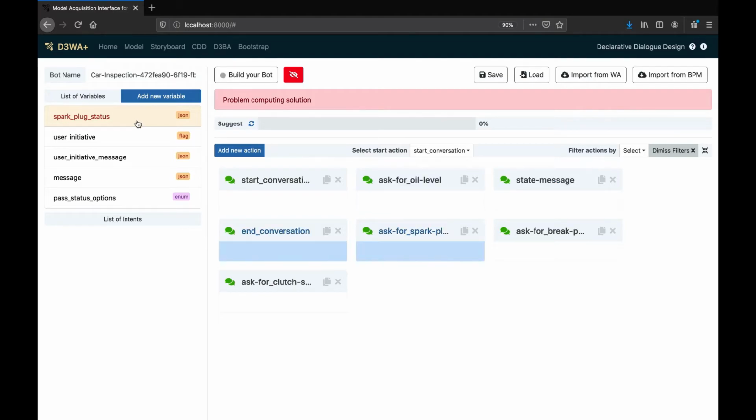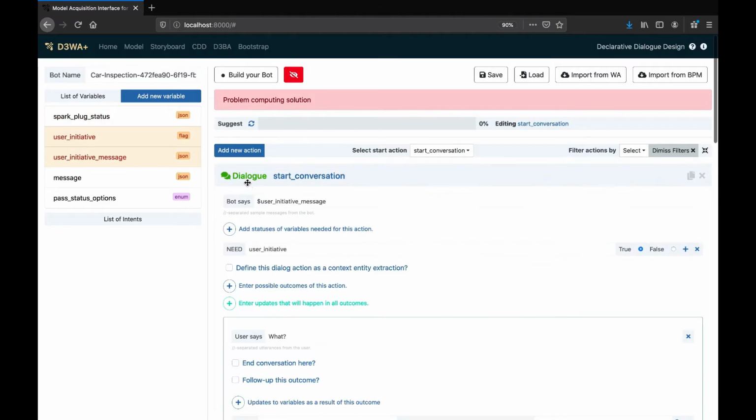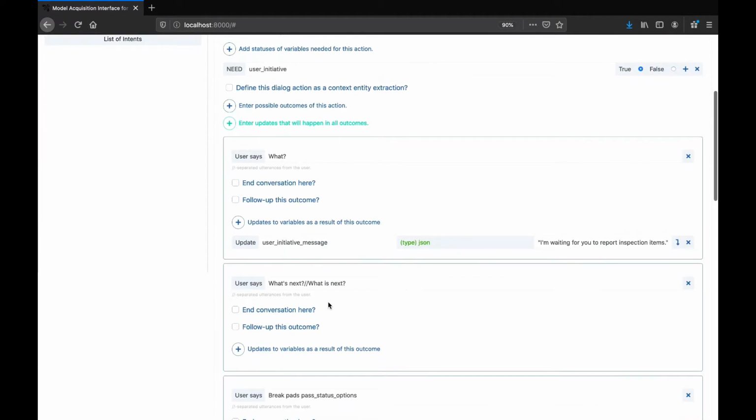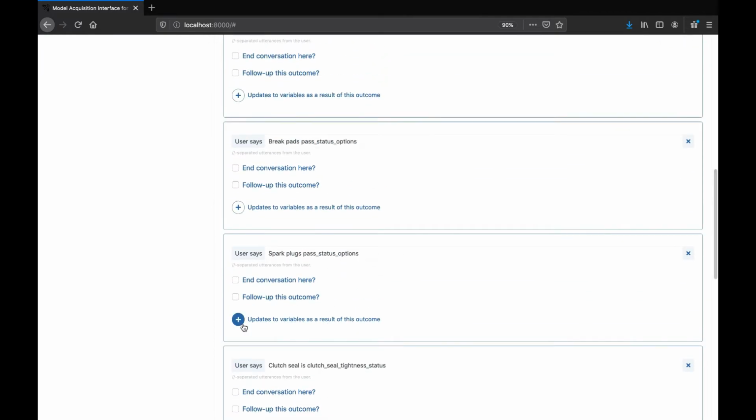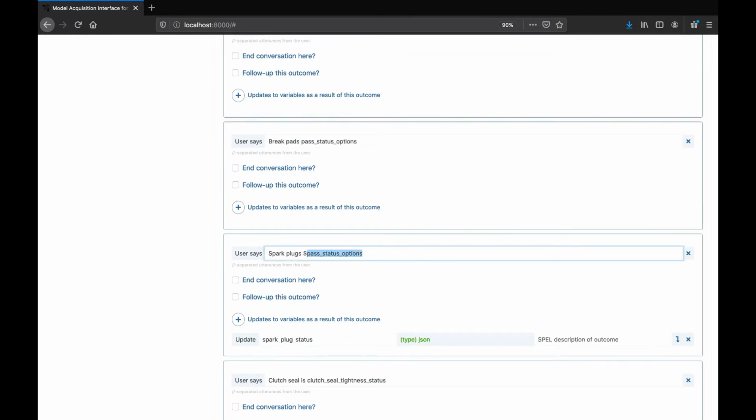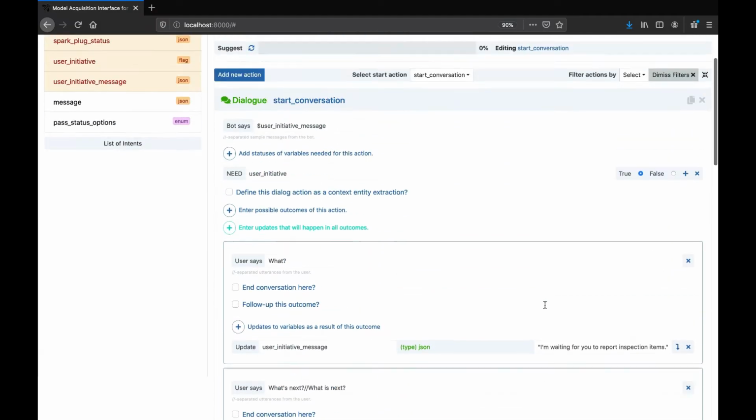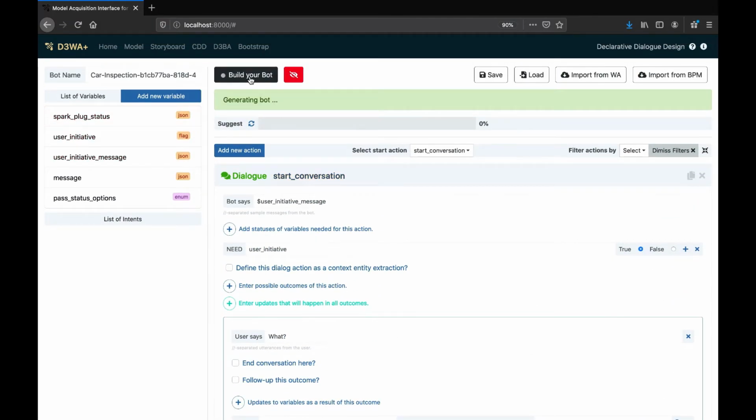As you might notice, a bunch of the variables have disappeared and most of the actions are now empty. From the projected variables, it seems that there is a problem with the status of the spark plugs. It never appears in the catch-all action that drives the user initiative, as evident from the lack of highlight. Tanya goes into the catch-all action and notices that the update for the spark plugs is missing and fills them in. Now the minimal projection is solvable.